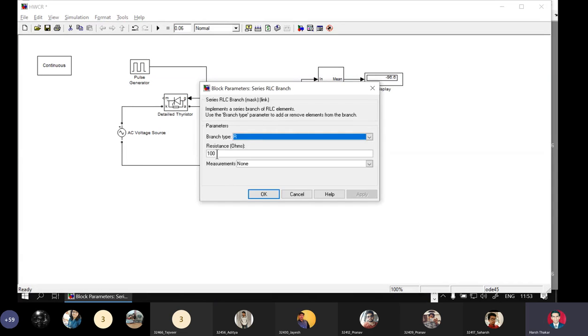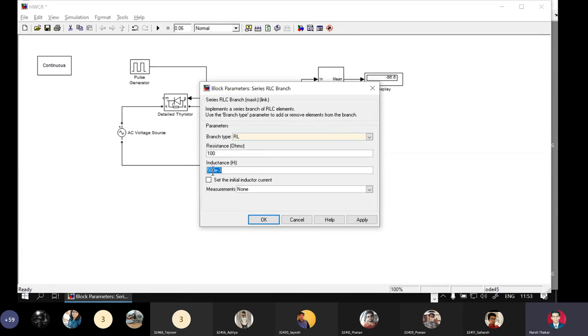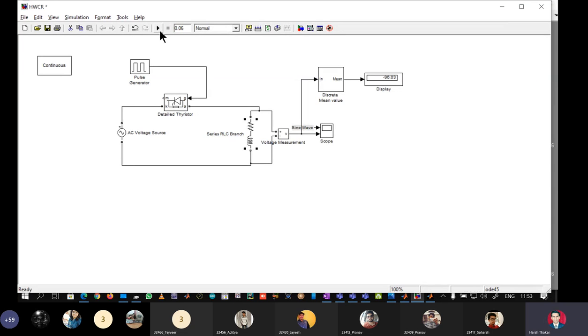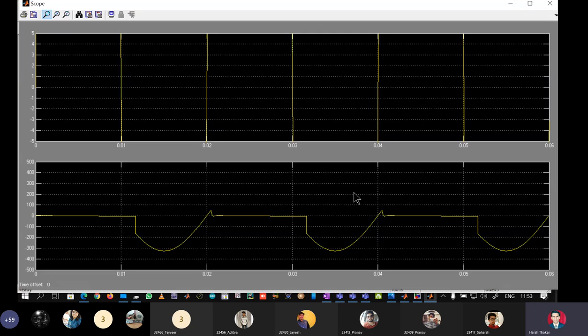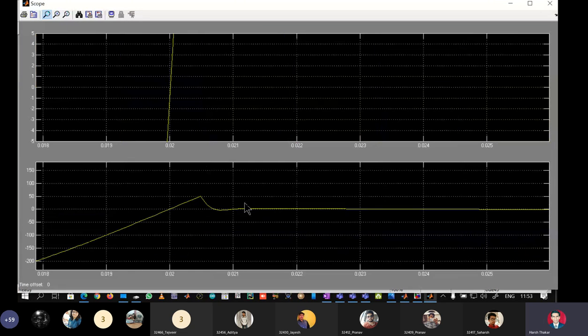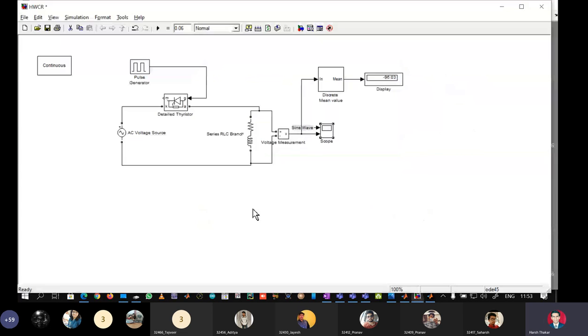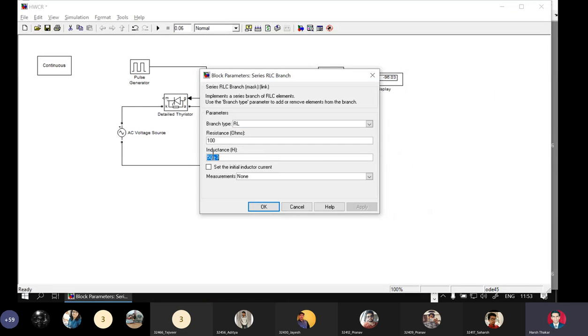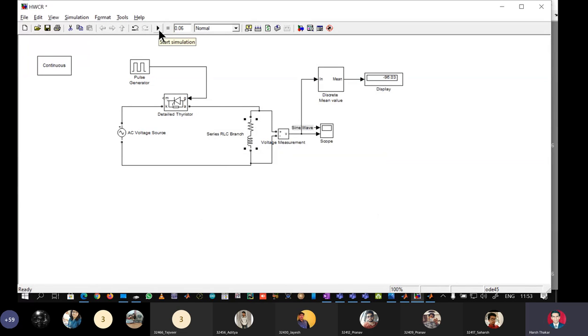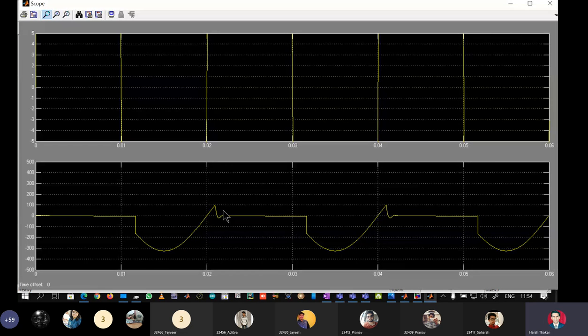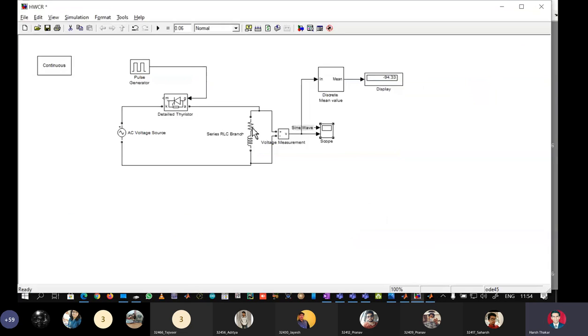So go on adding inductances here. RL. Minus 96.03. Insignificant change, but we can see here some waveform portion is going above x-axis. Go on increasing. Make it 100. It's now minus 96.03, minus 94.33. It's becoming more and more positive. You see here the portions above x-axis are increasing.